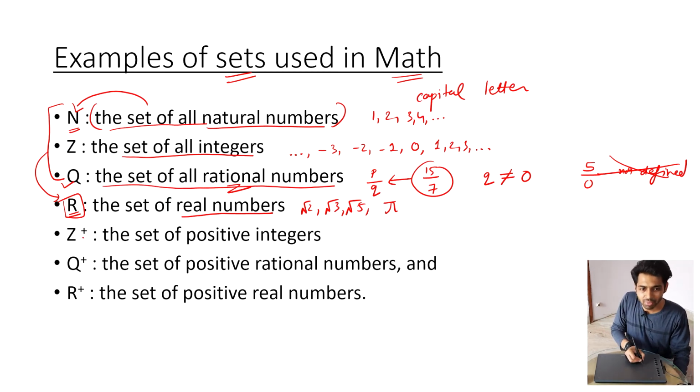Similarly, we have Z plus. Can you see this part? It means all the positive integers. It is same as integers, but they are only including the positive ones in this collection.